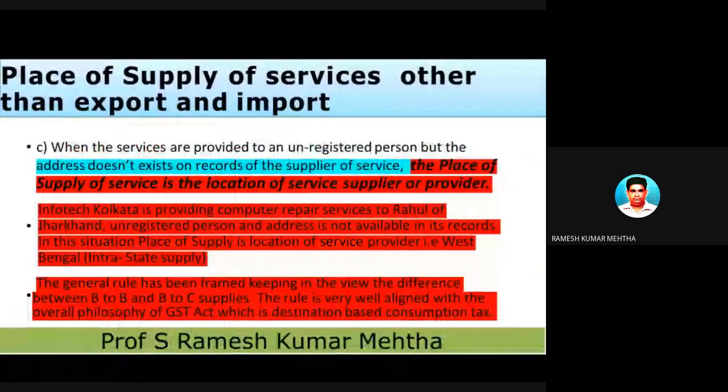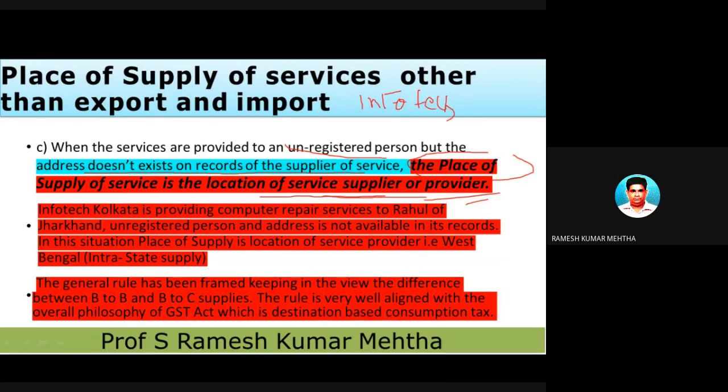Now, for the third one, when the services are provided to an unregistered person, but the address does not exist on the records of the supplier. In this case, I told you the place of supply is the location of the service supplier or provider. Let's take a small example. Infotech Kolkata is there, and it is providing computer repair services.